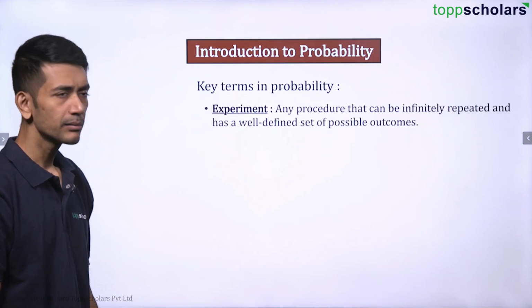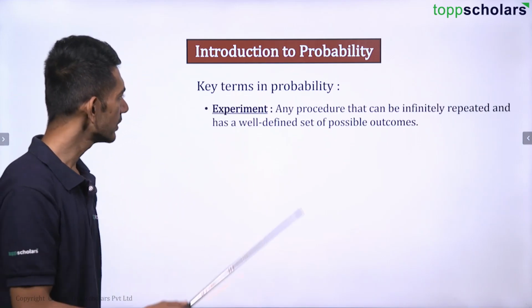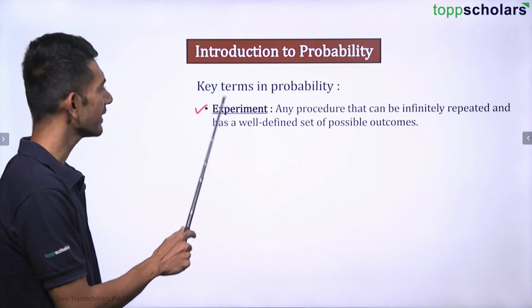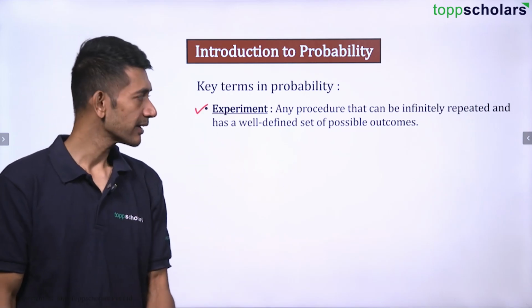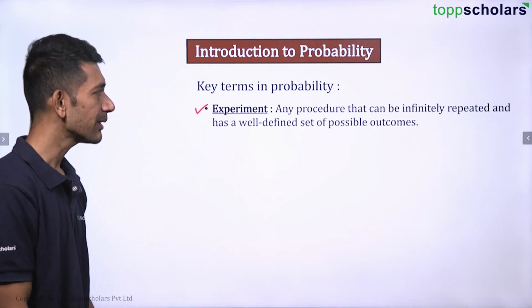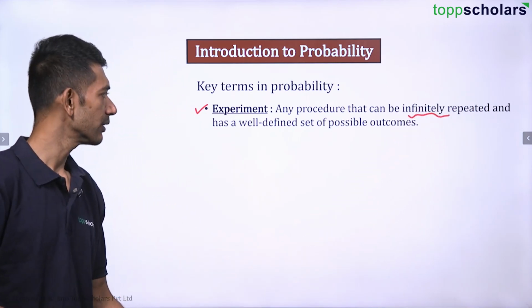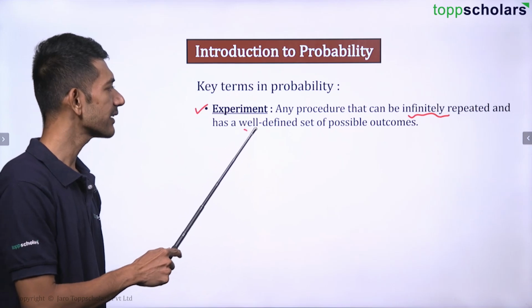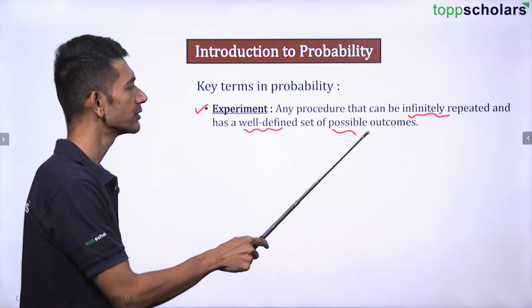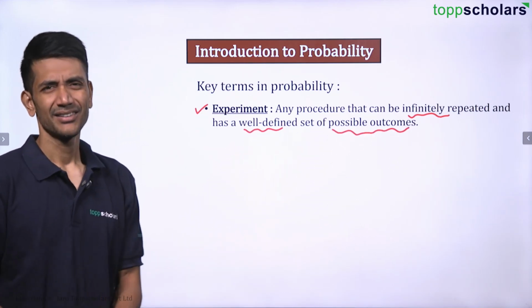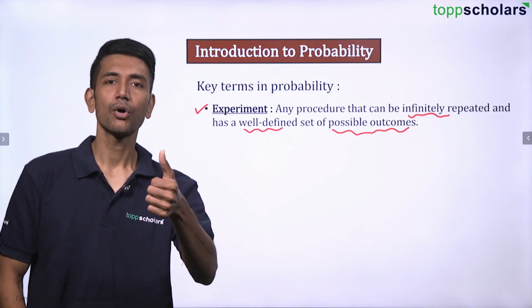Now some important terms in probability. The first term is experiment. So what is an experiment? An experiment is basically a procedure that can be infinitely repeated, as many times as possible, and has a well-defined set of possible outcomes. A simple example: tossing a coin is an experiment.